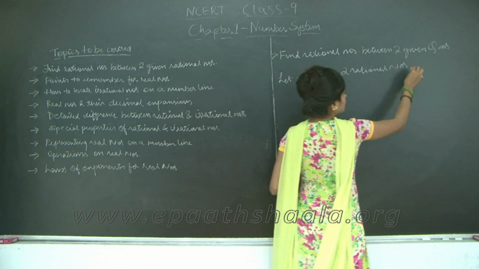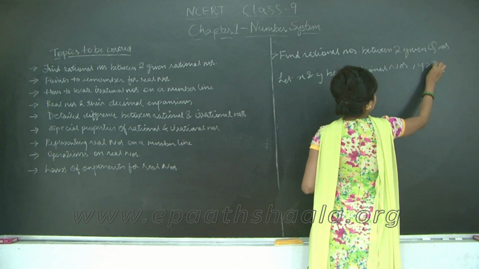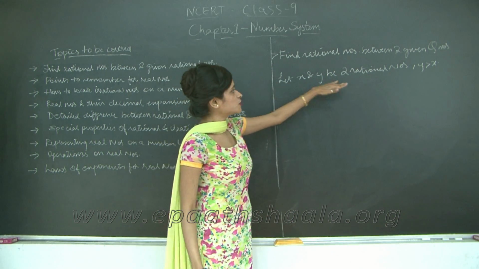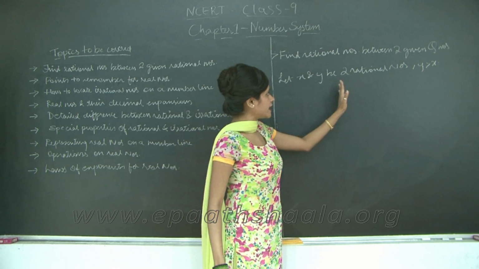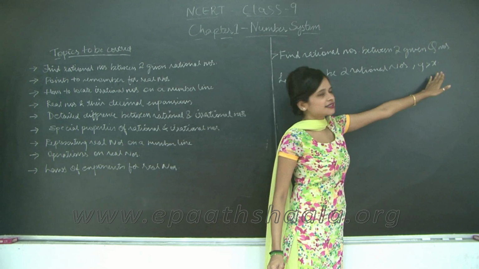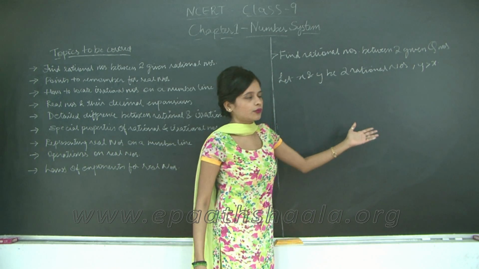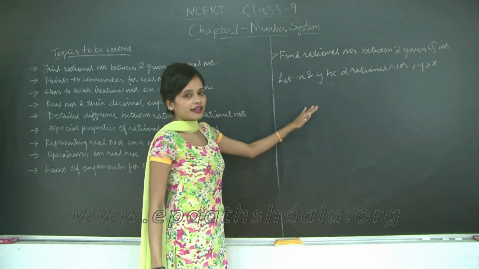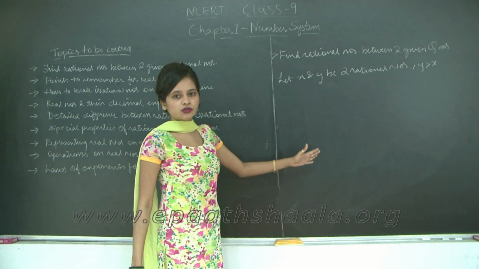Okay, with y greater than x. So now we need to find rational numbers between two rational numbers y and x, such that y is greater than x, or you could even take x greater than y, that's no problem. So we've defined our two rational numbers and we will be finding other rational numbers between them.